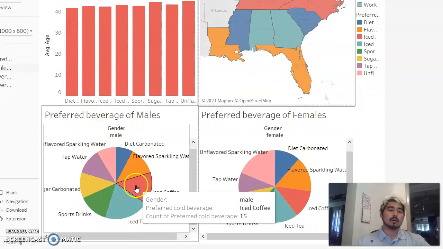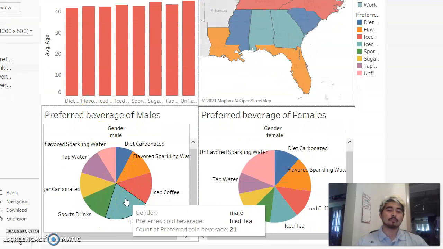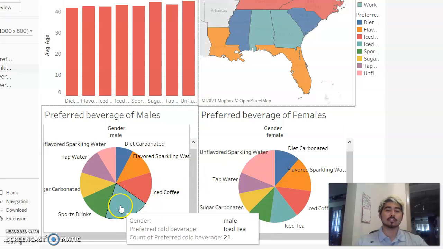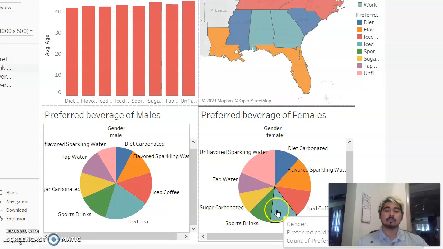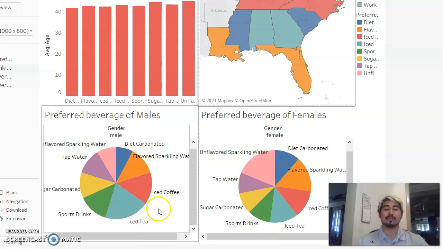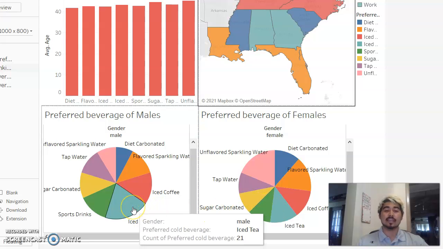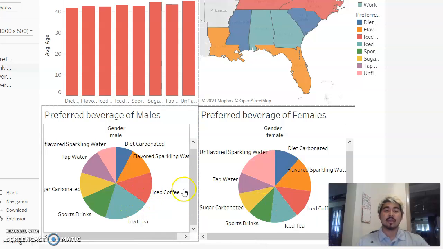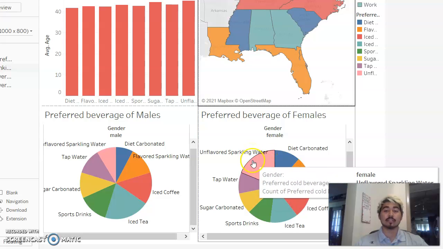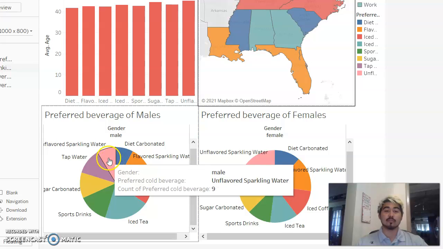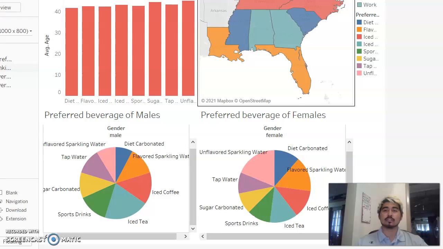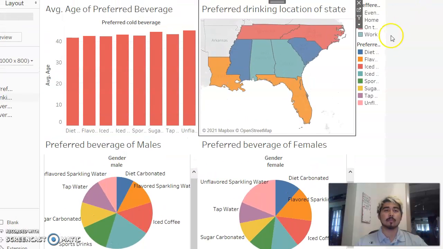Same goes here. You're not going to be marketing iced tea as heavily to females as you are to males because it's more popular with males. It's almost twice as popular with males as it is with females. So all your iced tea campaigns are going to be more geared towards males, and you're going to have most of your unflavored sparkling water campaigns geared towards females because they're more likely to respond to it than males. Stuff like that. That's the gist of the important information you're going to get from this info.